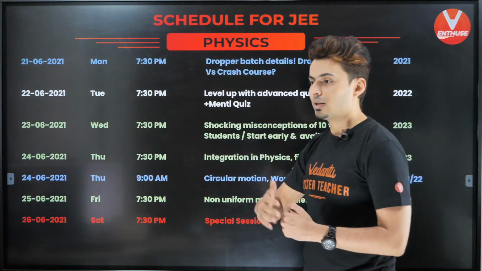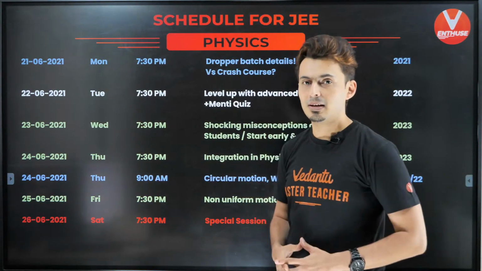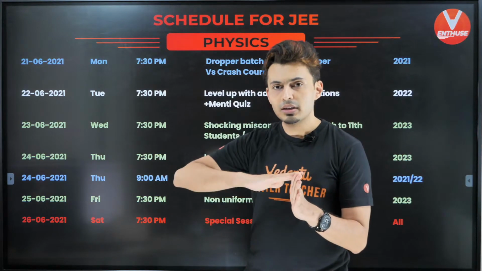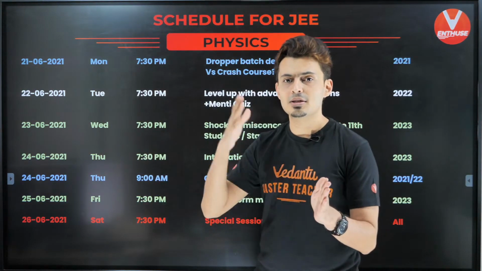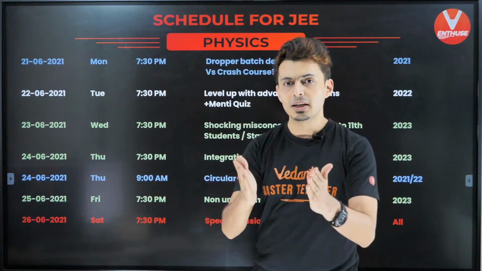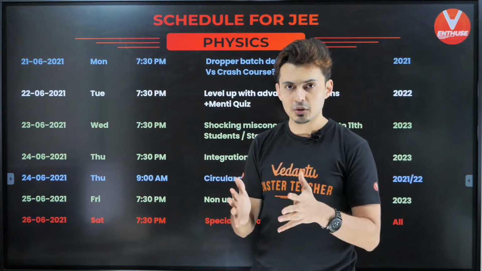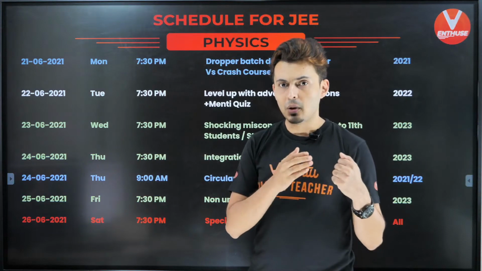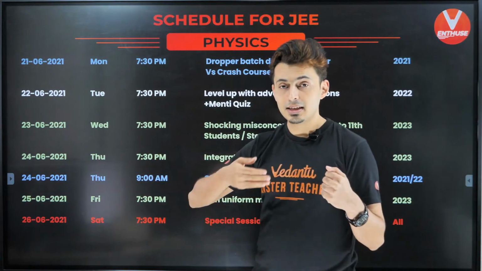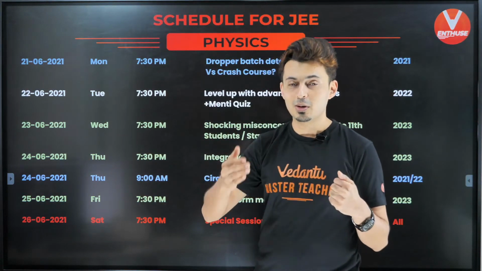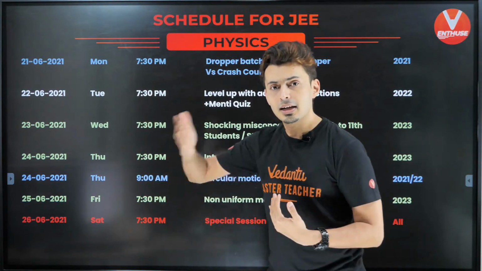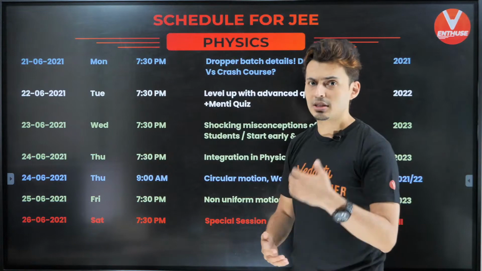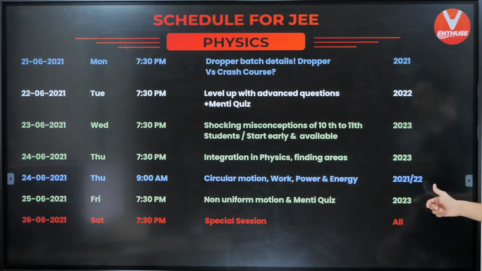Next week we are going to start with magnetism, and here is what I have decided. We will do 3 lectures continuously back to back rather than spreading the lectures over the week, so that your momentum is set. You can study all the classes of magnetism together next week, and then you can use the rest of the week for practice and revision, making notes and other things. And again we'll do the same thing for the next set of lectures and next topics as well.